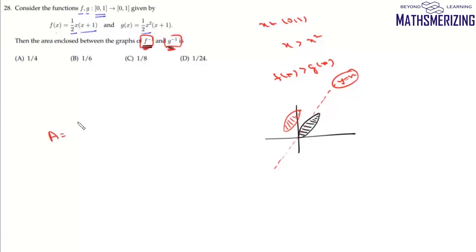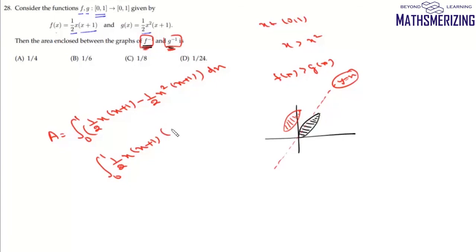So the area between these two functions will be the integral from 0 to 1 of y of f minus y of g. So it'll be 1 by 2x into (x plus 1) minus 1 by 2 x square into (x plus 1) dx. Now here we'll take 1 by 2x into (x plus 1) common. Then we'll get (1 minus x) dx. So it'll be the integral from 0 to 1 of 1 by 2x into (1 minus x square) dx.